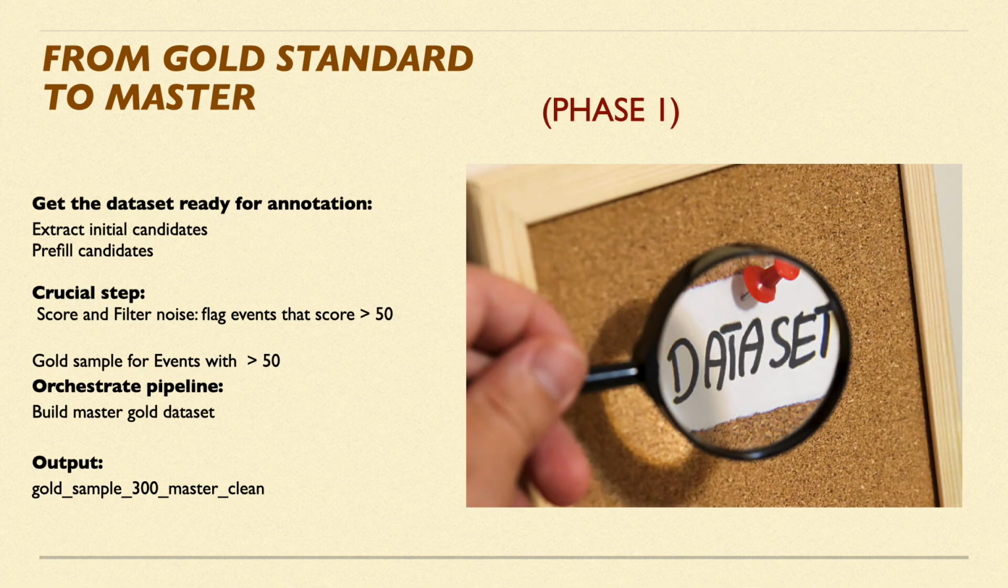Preparing data for annotation involves extracting initial candidates, pre-filling likely values, and then the crucial step, scoring and filtering noise. Events scoring above 50 were flagged for inclusion. I then orchestrated the full pipeline to build the master gold dataset, a clean foundation with 300 validated events.